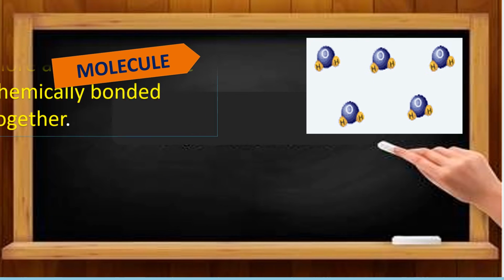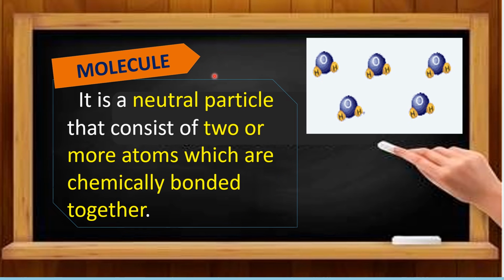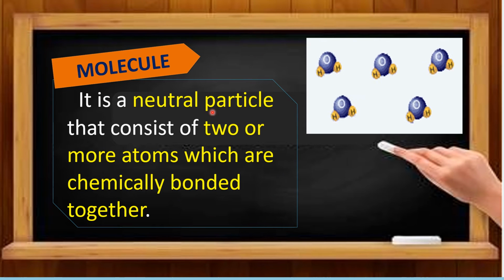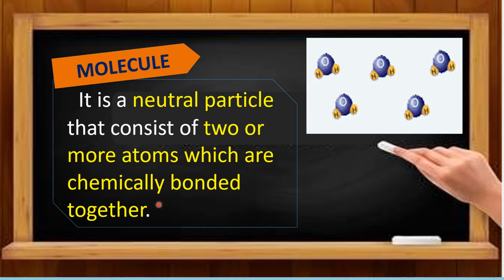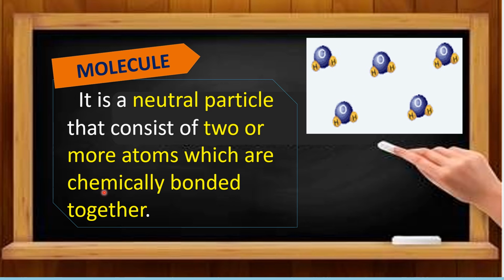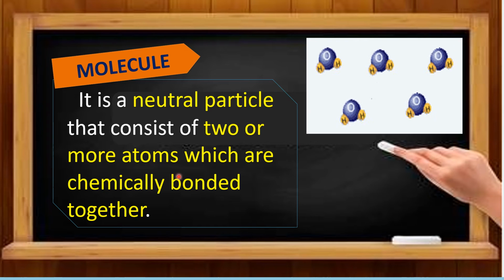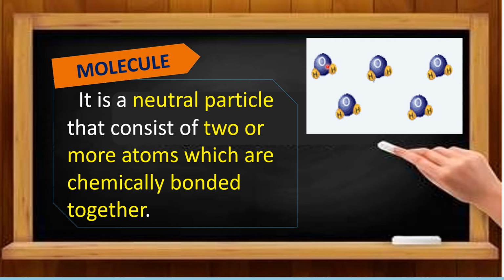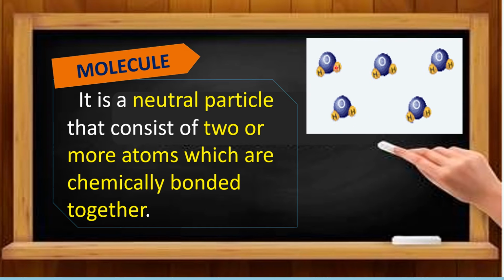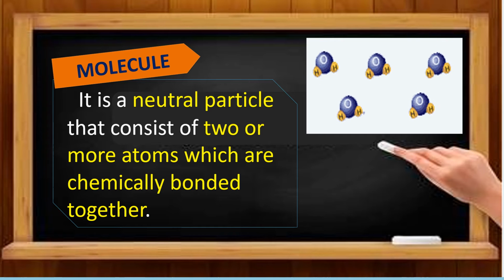Another one is what we call a molecule. It is a neutral particle that consists of two or more atoms which are chemically bonded together. Again, two or more atoms chemically bonded together is called a molecule. For example here, we have two elements, oxygen and hydrogen, and they are bonded together to form a molecule.